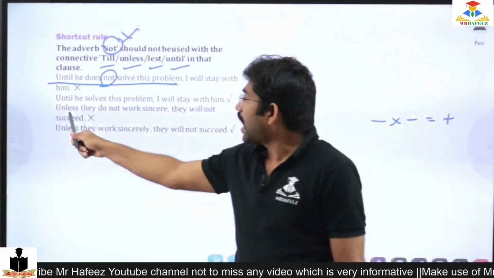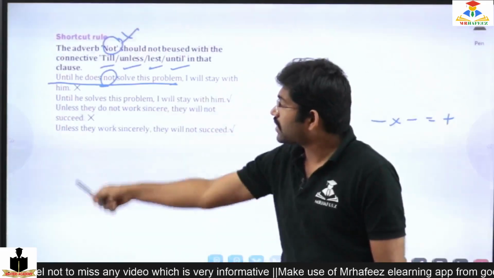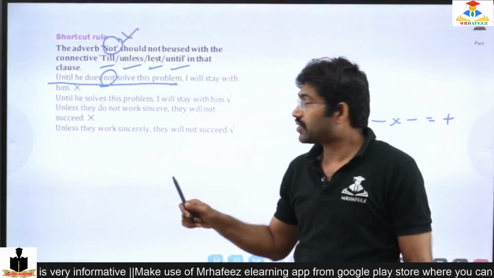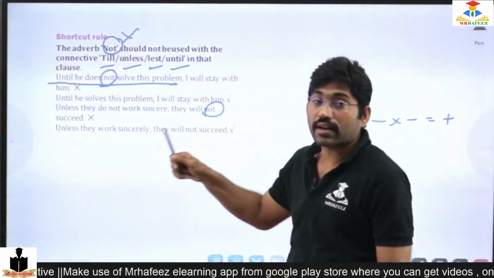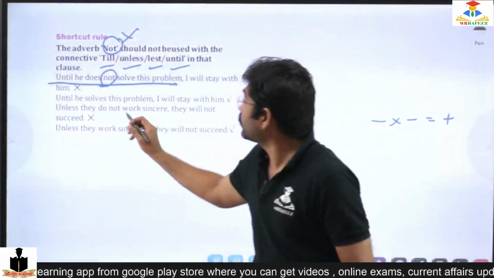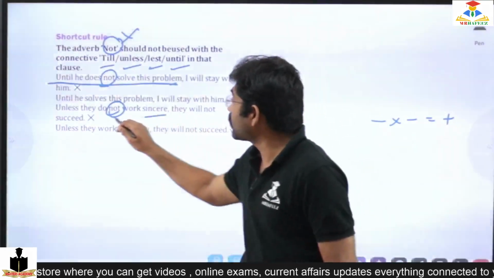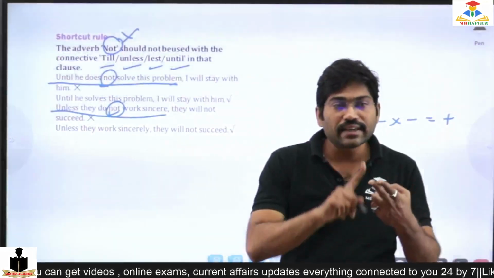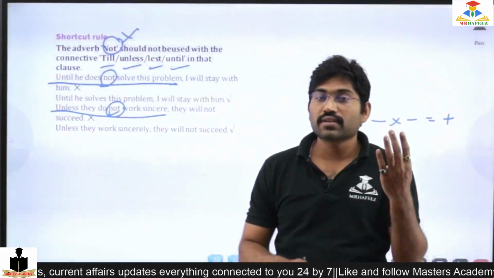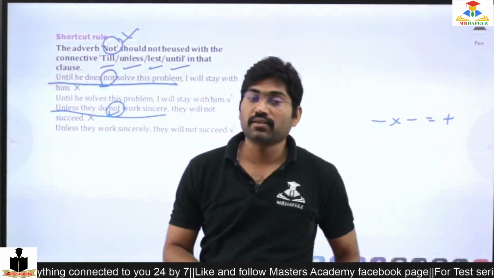Unless they do not work sincerely, they will not succeed. This is again wrong because in that same clause there is not. We are not bothered about the not in another clause, but we should bother about it here because it is in the same clause. So unless, till, lest, until are these four words which should not carry not in the same clause. Please remember.